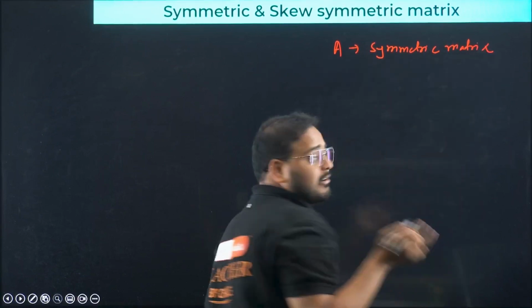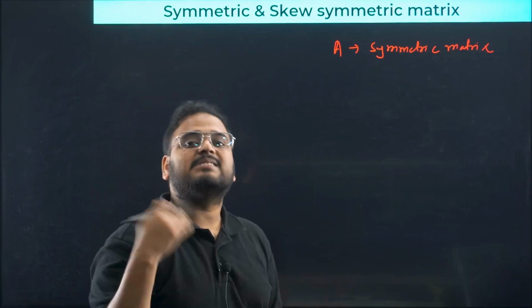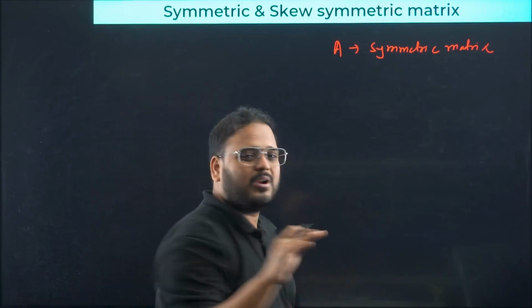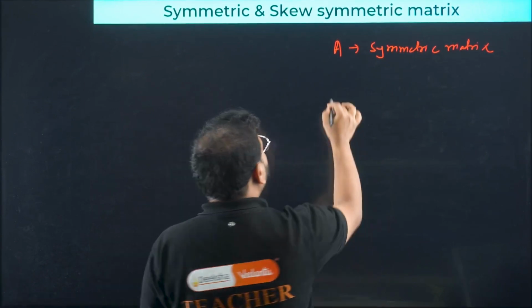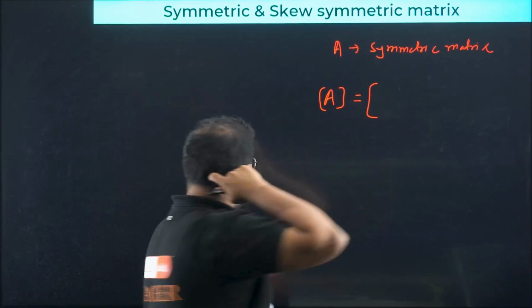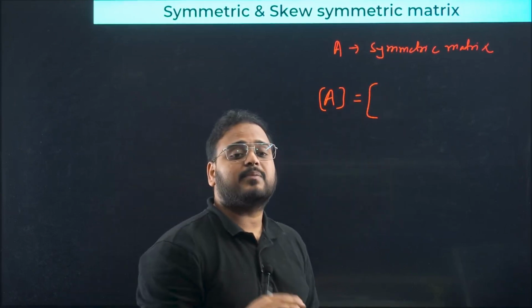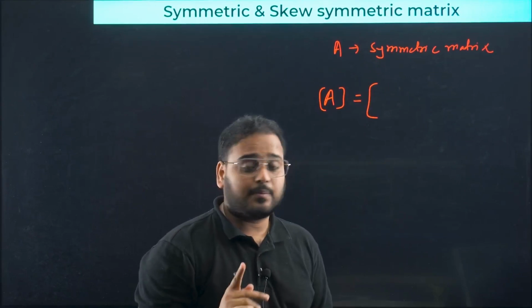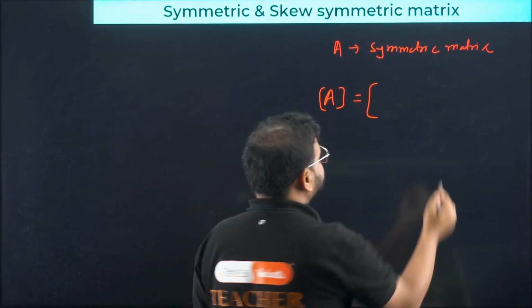So first I'll show you how it looks. How does any symmetric matrix look? I'll talk about only 3 cross 3 order, okay? Don't worry. Okay, I'll talk about only 3 cross 3 order. One more thing, this is applied only to square matrices. Applied to square matrices only, okay?